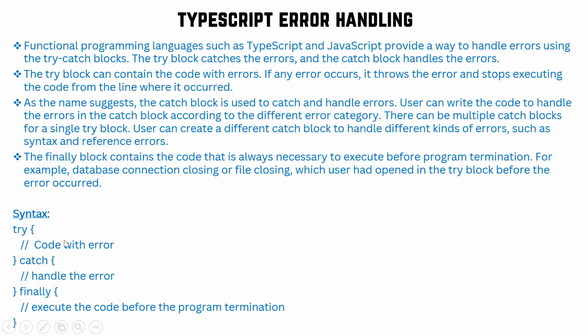This is the syntax: try, code with error; catch, handle the error; finally, execute the code before program termination, as mandatory, not optional. And the try catch block can be ignored in case there is no error. Now let's see one implementation of the try catch block.